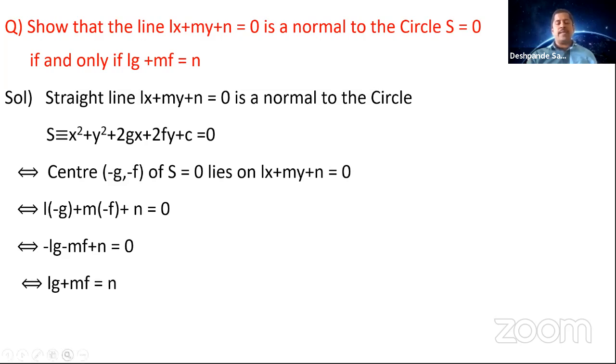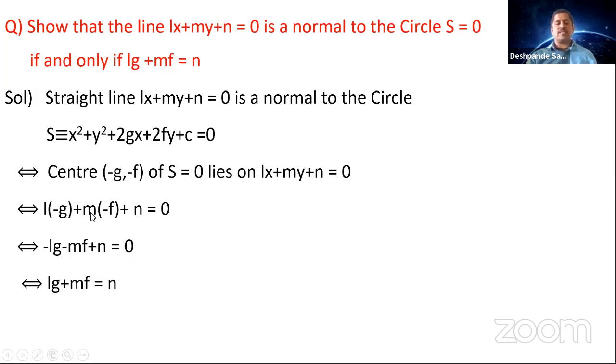Now I have been using this symbol here. What does this symbol mean? It is called if and only if. What is the meaning of if and only if? We can prove the statement from the first to the last, or from the last to the first. If you take the last statement, Lg plus mf is equal to n, you can bring this n to this side, or Lg plus mf to the other side, you get minus Lg minus mf plus n is equal to 0. Then you can write the negative signs in the bracket.